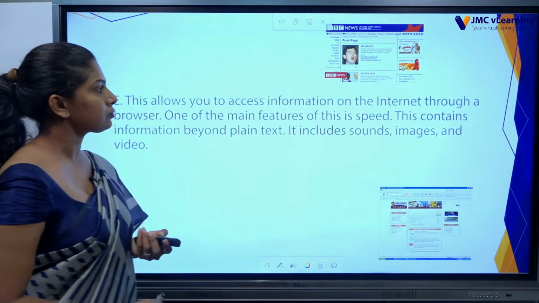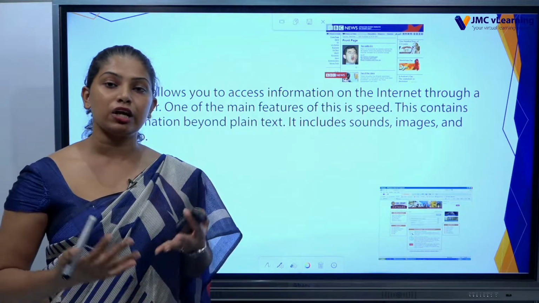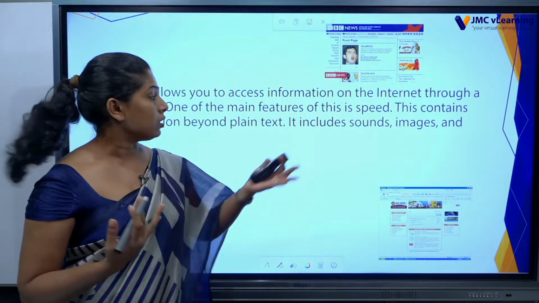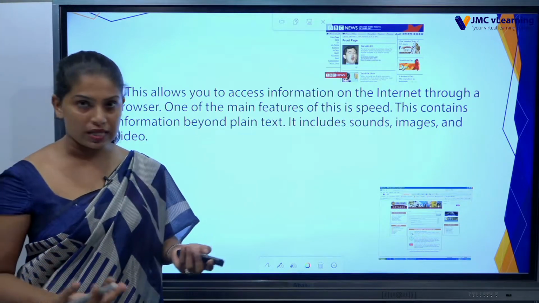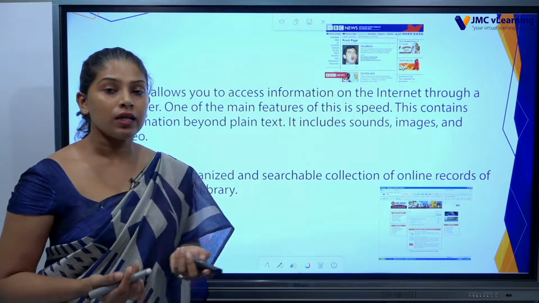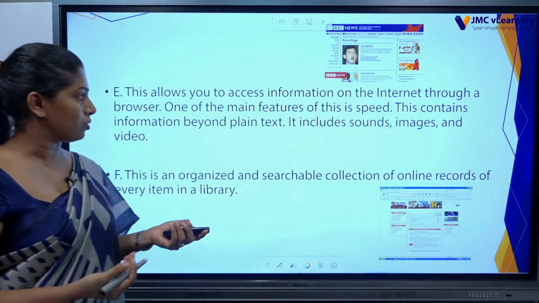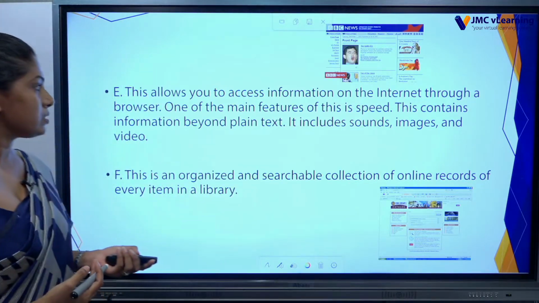This one, it is a website. On websites, you can use the internet and go to websites and you can listen to them, you can see the images and you can see the videos as well. Then finally, here you can see online library catalogs. Here we say this online library catalogs.